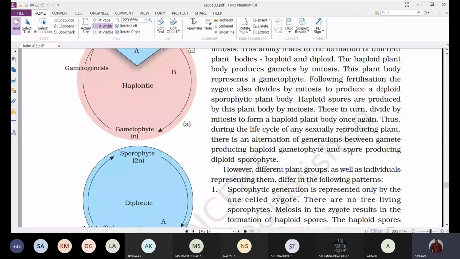The cells present in the sporophyte will undergo meiosis and give rise to haploid spores. These haploid spores now undergo mitosis again and give rise to a plant body, that is gametophyte in turn. So it is occurring in a cyclic manner. The gametophyte is alternating with the sporophyte.